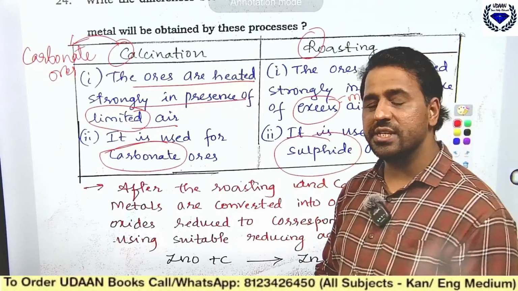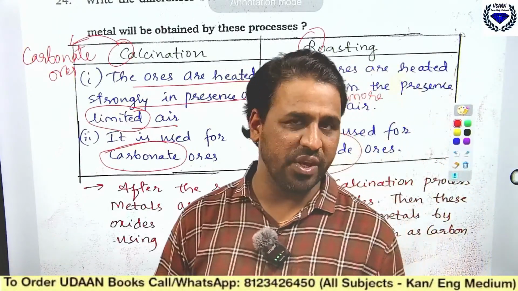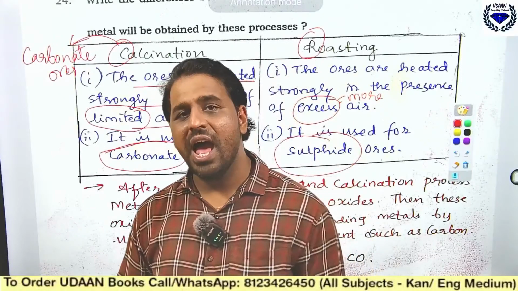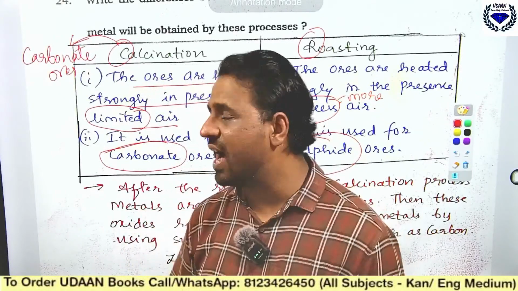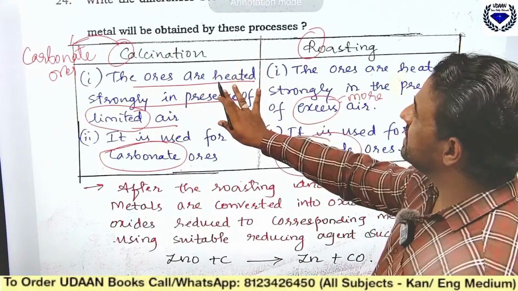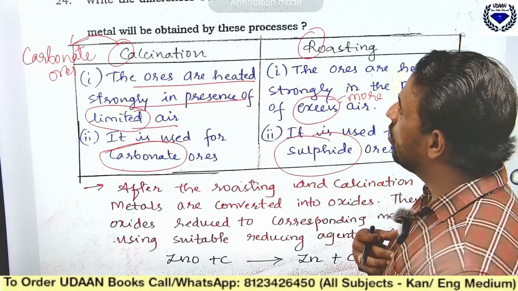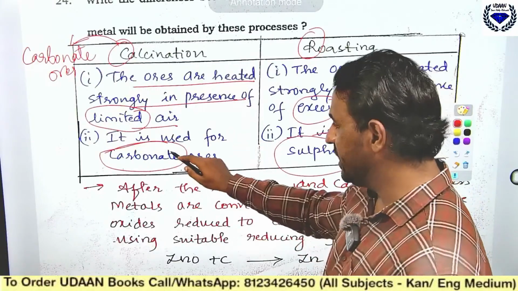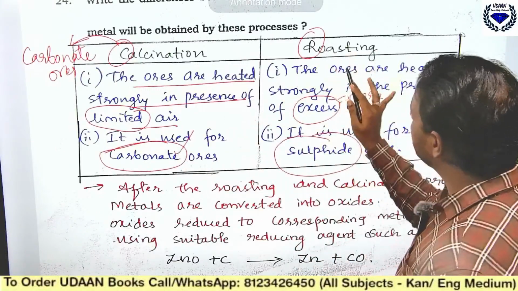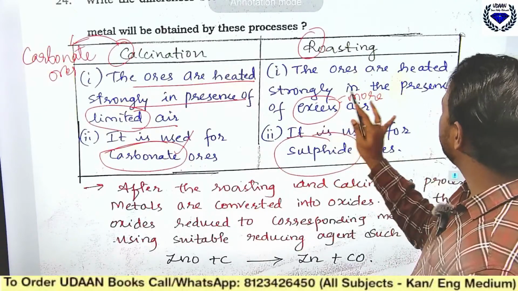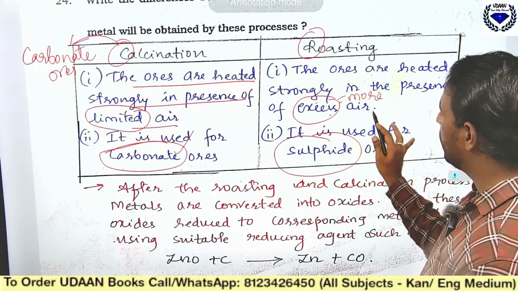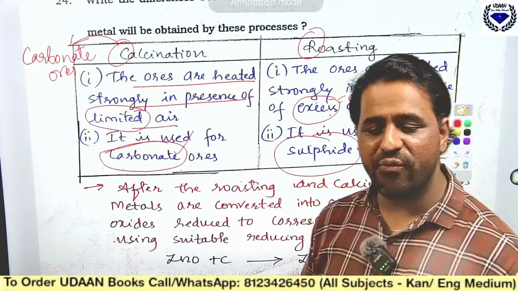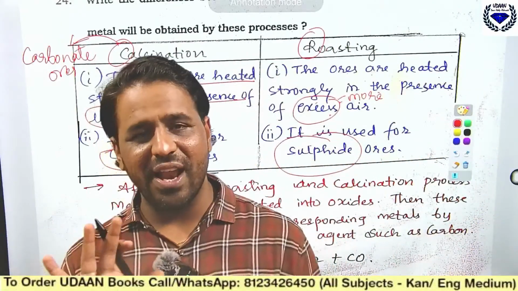Zinc sulfide was the one asked in the previous model question paper, and there we have answered that. See, in calcination the ores are heated strongly in limited air, and it is used for carbonate ores. In roasting, the ores are heated strongly in presence of excess air, that is more air. It is used for sulfide ores. I hope you people are connecting.